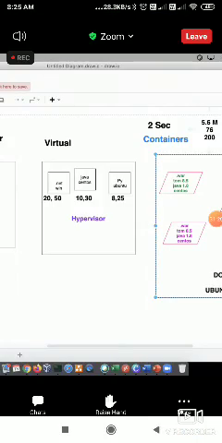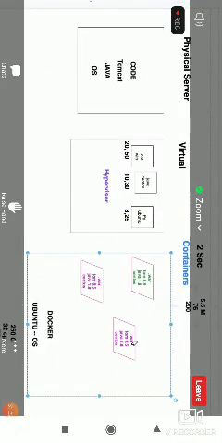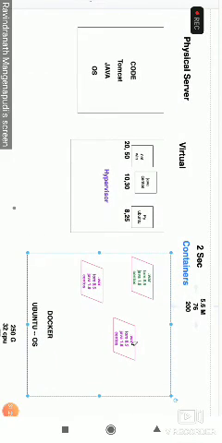Rajendra, end-to-end Kubernetes will be covered in my classes. After my training of Kubernetes, you can complete the CKA and CKAD exams as well. That's my word. You can see after the class. Many people cleared their certifications after my classes. Ramakrishna, just drop an email to the Naresh IT team, they'll send you the details. This is my regular batch, everywhere it is covered. Docker and Kubernetes: if you follow everything step by step, you can clear your certifications.